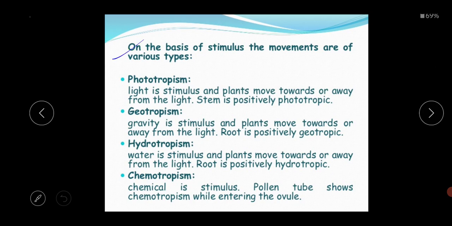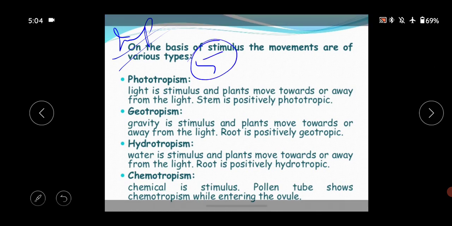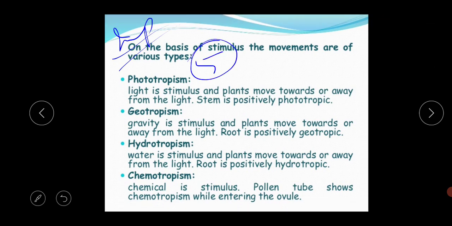Next, on the basis of stimulus, the movements are of various types. This is very important for your exam. These different kinds of growth movement are also very important for your 5 marks question, okay. There are several growth movements seen in the plant's body. So the first movement is phototropism.